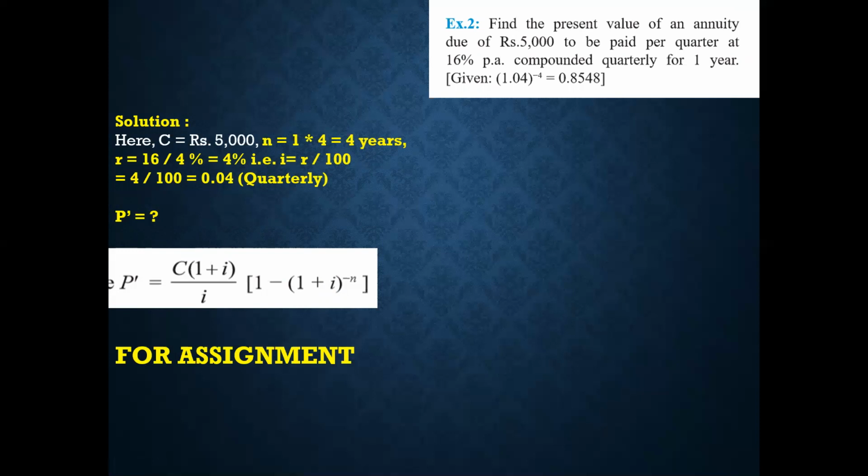If any doubt, please let me know. So with this class, we have finished with annuity sums. Tomorrow, I'll be giving you all the miscellaneous exercise sums. We'll be solving some sums and some I'll be giving for assignment. I hope you all are practicing and maintaining the notebook and doing all the sums in that. If any doubt, class, please let me know so that I can clear your doubts accordingly.